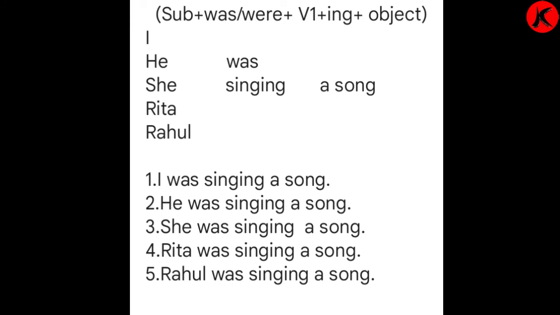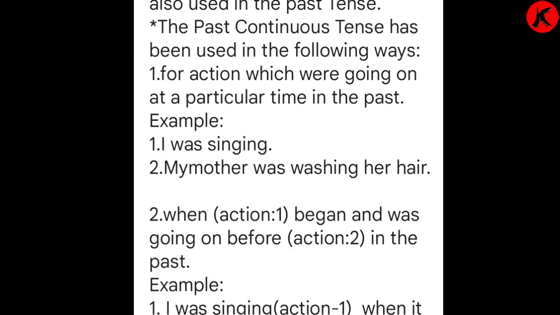I was singing a song. So you can say, I was playing with my cousin. He was singing a song. Instead of singing you can use the word playing, you can use dancing, you can use any main verb, that is V1, and make sentences with it.